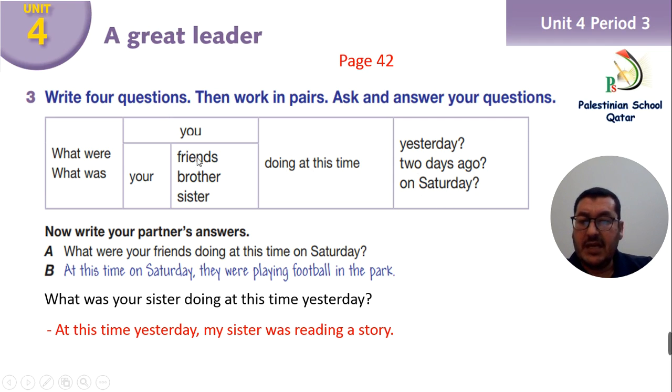So everybody be careful when we use this question. We should answer the question with past continuous. The question is past continuous and the answer should be in the past continuous. Here we have a specific time, but if we don't put a specific time, we don't put past continuous, we put past simple. What did you do yesterday? In general, we are talking about. But if I specify it with a specific time, so in this case, I put past continuous.